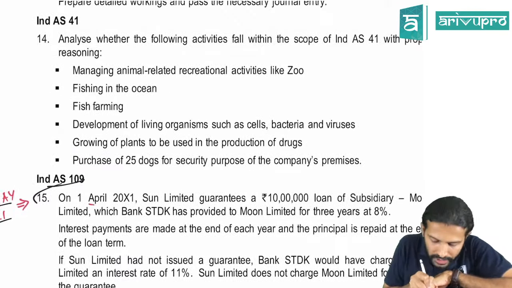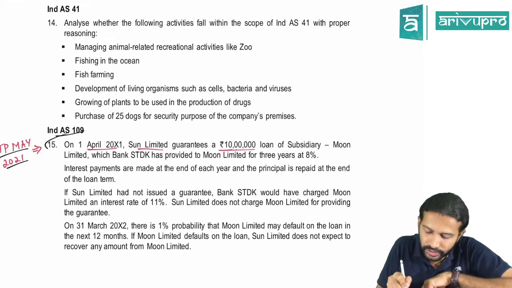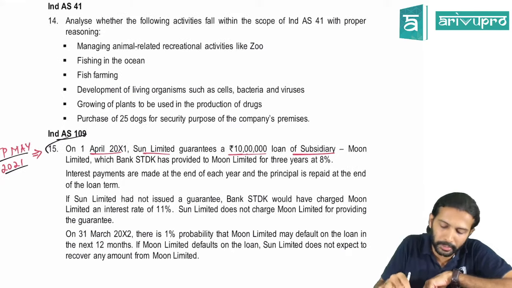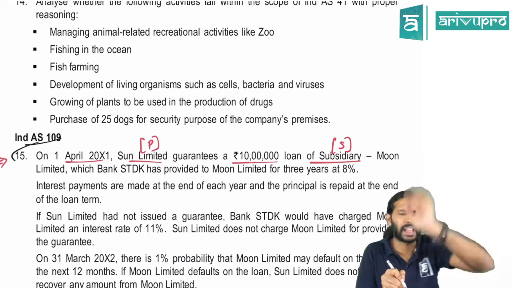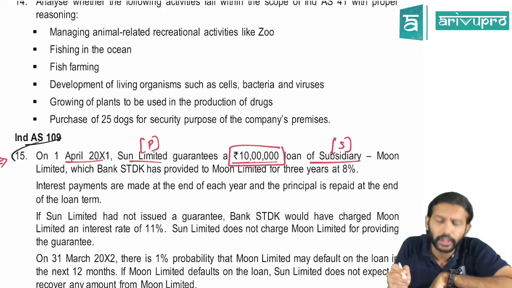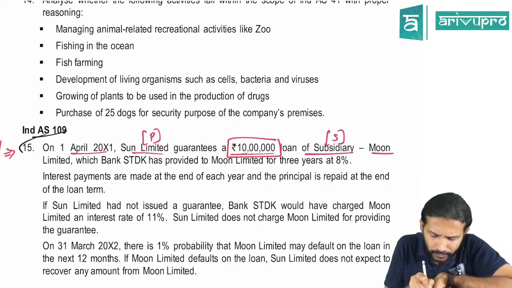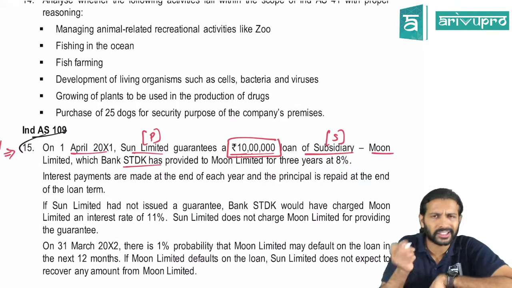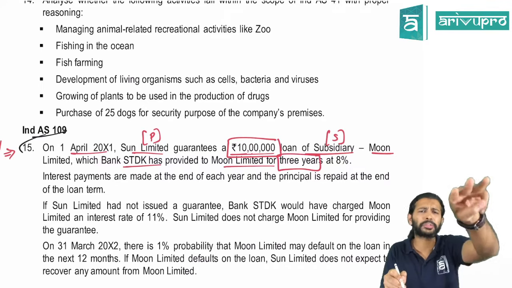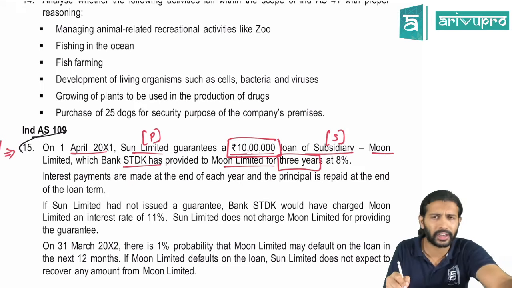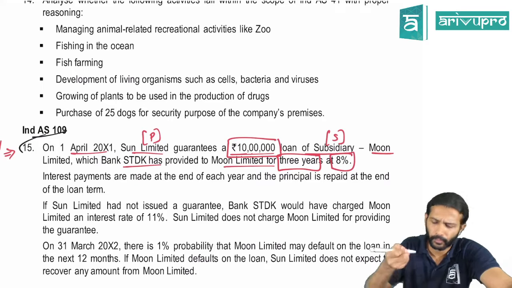On 1st April 20X1, Sun Limited guarantees a 10 lakh rupees loan of its subsidiary. Sun Limited is the parent company. The subsidiary has taken a loan and the parent has given a guarantee. The loan amount is 10 lakh rupees. The subsidiary's name is Moon Limited, and the bank, STDK, provided the loan to Moon Limited for a period of 3 years at an 8% interest rate.